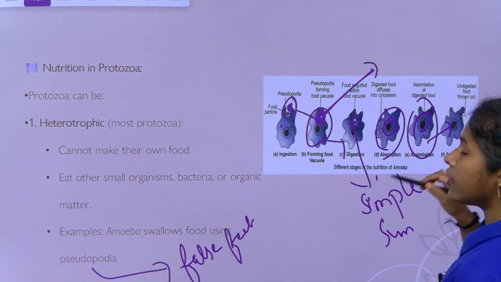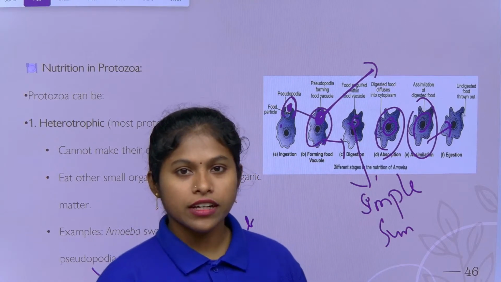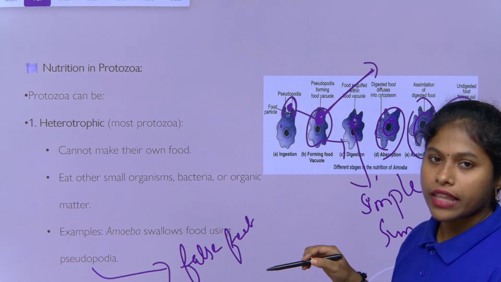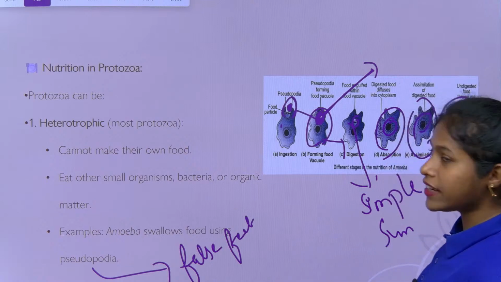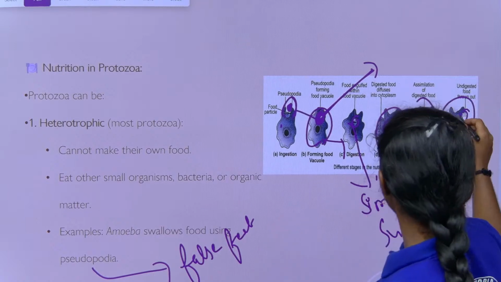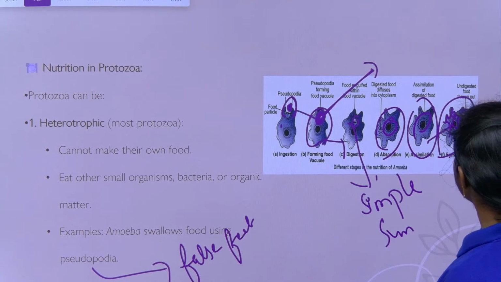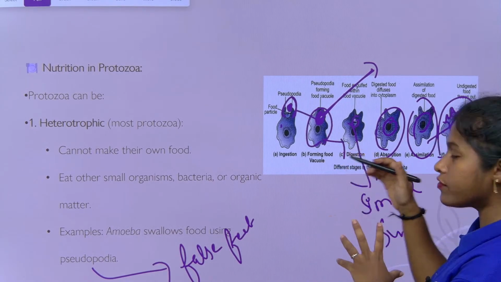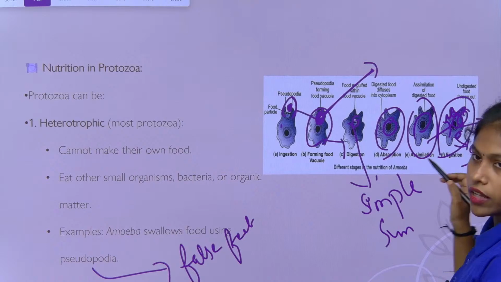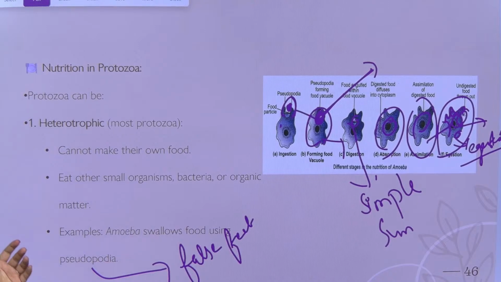After that, the unwanted material of the food, all that will not be digested, no, the unwanted material also will be there. So that will be taken by the vacuole, and it comes near the cell wall of the amoeba, then it is ejected out, thrown out. That process we call ejection, children. So this is what we are discussing today up to the nutrition.